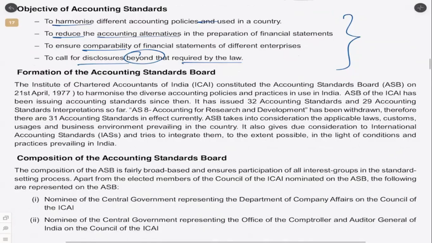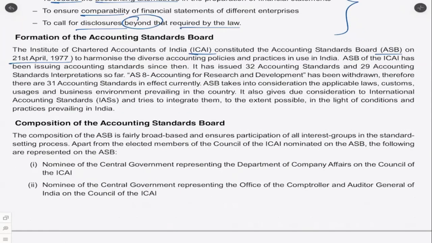Formation of ASB, that is Accounting Standards Board. ICAI constituted ASB on 21st April 1977. ASB of ICAI has been issuing accounting standards since then. So they are the ones who issue accounting standards. They first issue a draft, then it will be commented upon and then finally it will be released as an accounting standard.